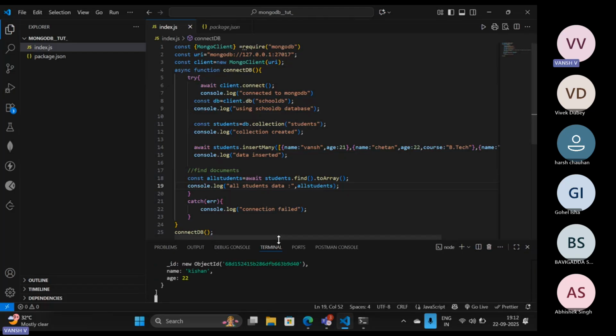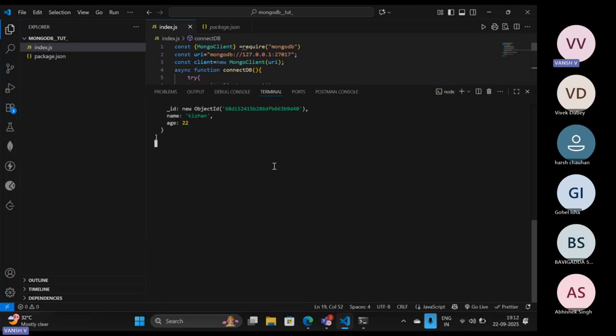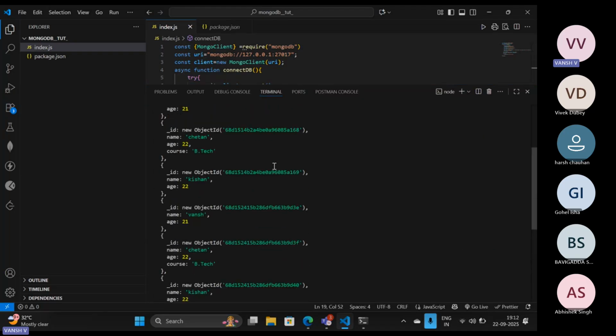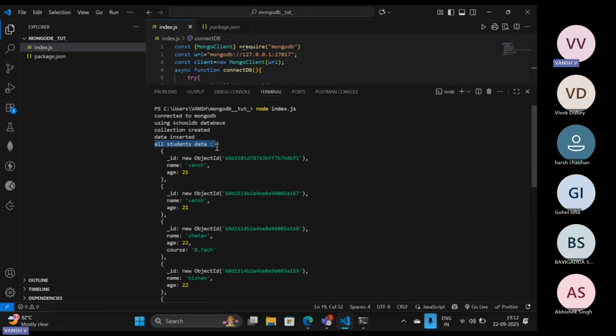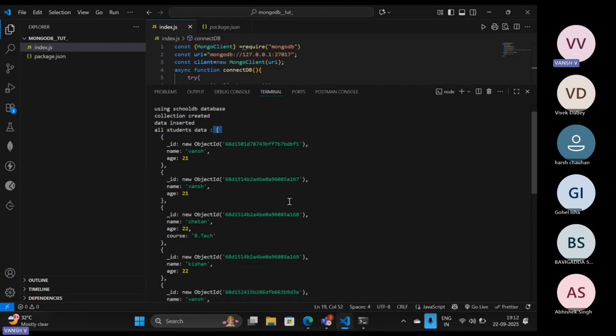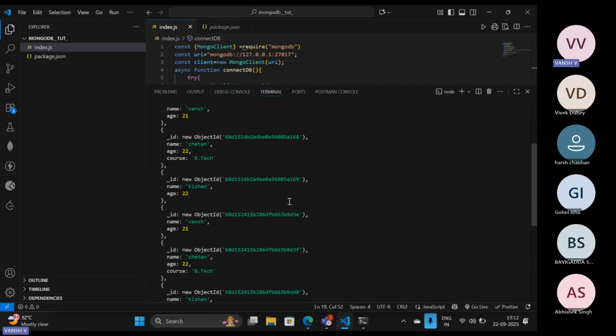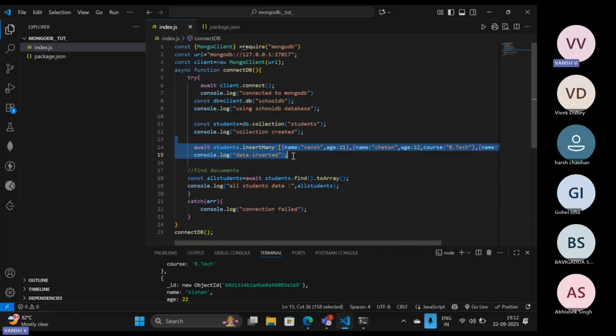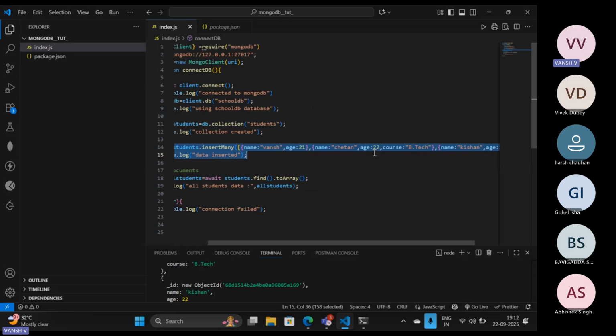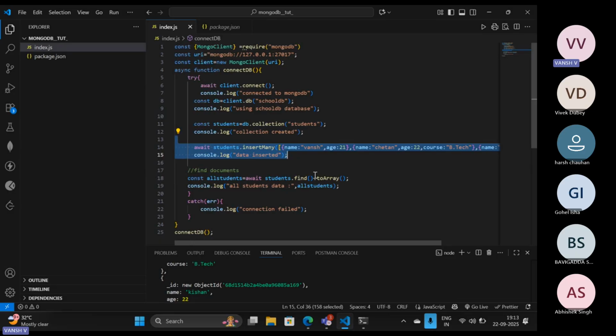Okay, so it is showing me something. Let's check whether it is the correct output or not. You can see all student data is coming inside an array because we are using the toArray function. But now you can see there are multiple values. Why are there multiple values? Because every time I execute this code, this portion is written over there. So whenever we execute the code, these three values are pushed inside that particular collection again and again.